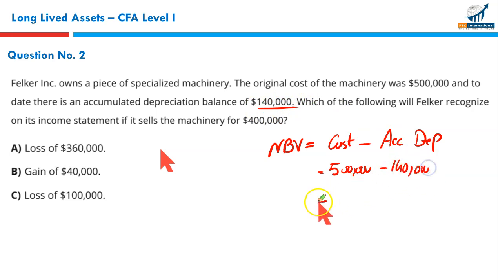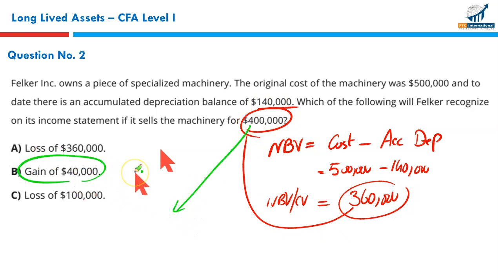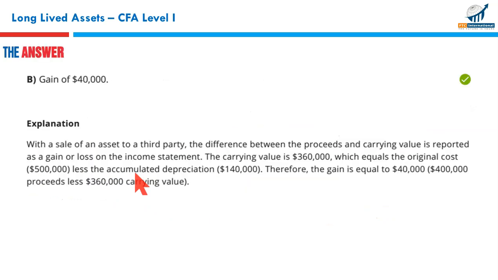It means the carrying value of this asset is $360,000, right? If an asset with a net book value of $360,000 is being sold for $400,000, clearly there is a gain on disposal. Simple. That makes B your correct option, gain on disposal.